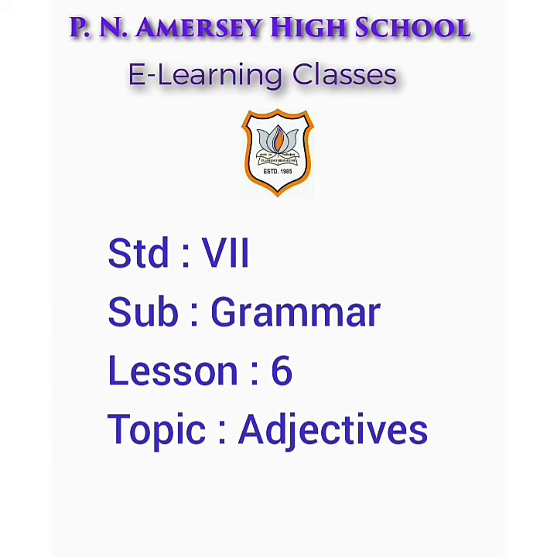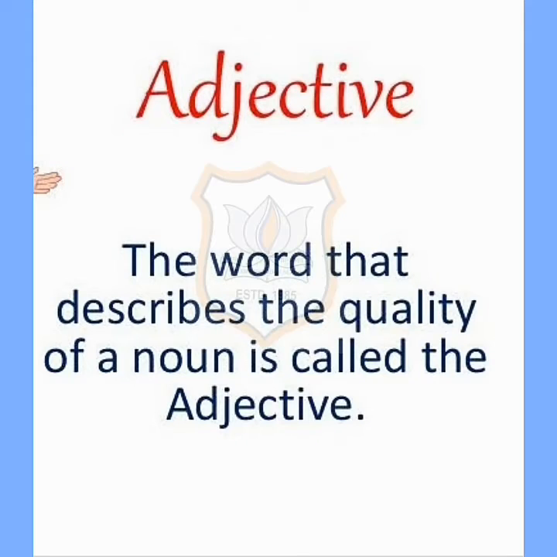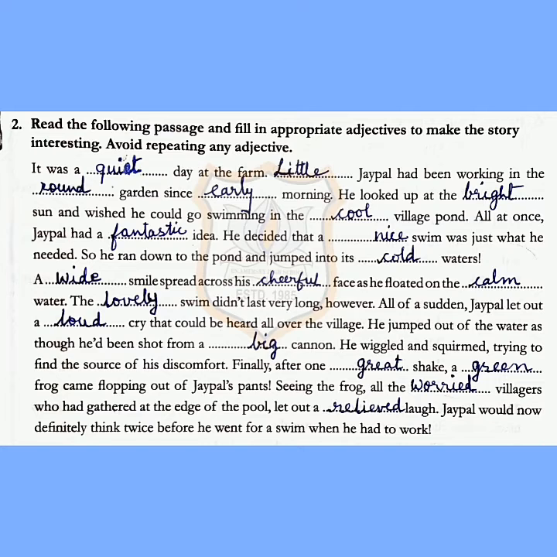Today we shall start grammar chapter number 6, adjectives. What are adjectives? The words that describe the quality of a noun are called adjectives. Let us read the second activity. Read the following passage and fill in appropriate adjectives to make the story interesting. Avoid repeating any adjective. It was a quiet day at the farm.